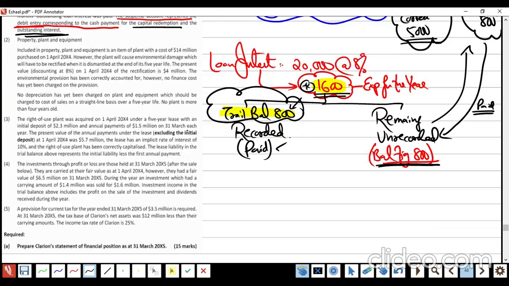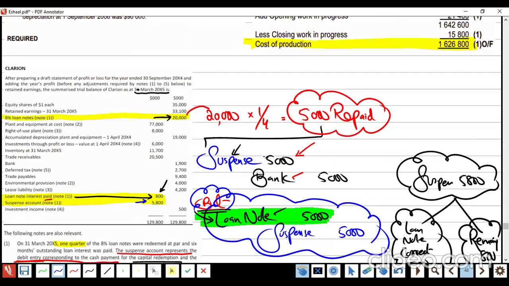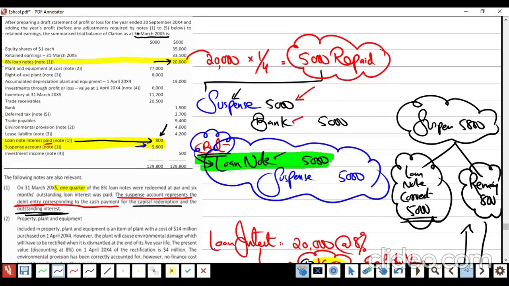Now I will move forward. Note number 2. The name of the note is PPE, property, plant and equipment. Be careful. Included in property, plant and equipment. So included means we do have some property, plant and equipment in the trial balance. Okay, this one. Accumulated depreciation is this one.